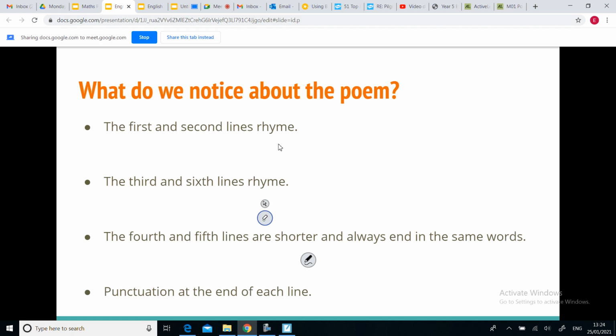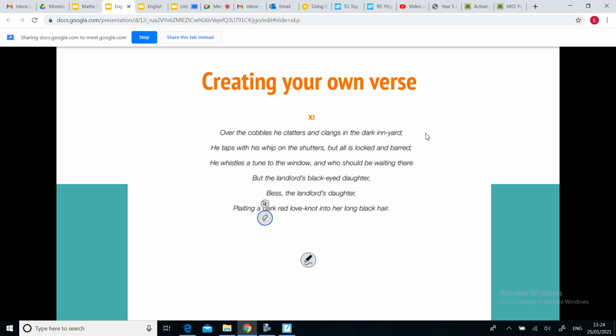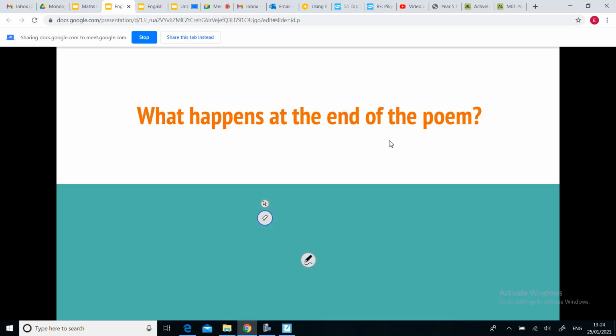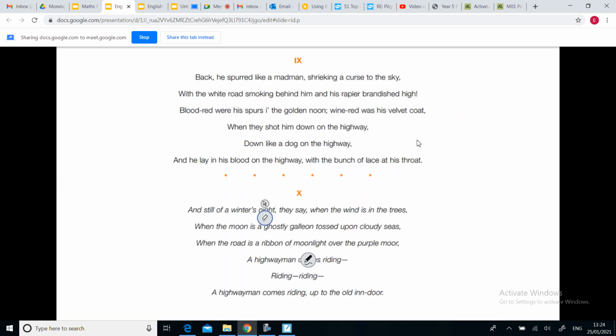So what I mean by that is that the final 2 words, if I just show you on this verse here, yard and bard, they rhyme, okay? If we go back to another verse in the poem, so let's have a look at this one. We've got sky, high, trees, seas, okay?